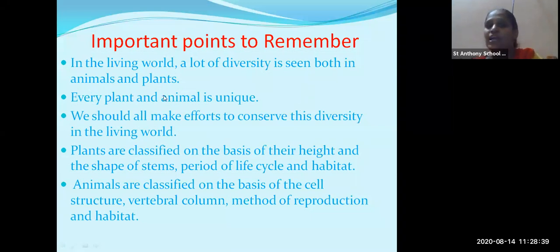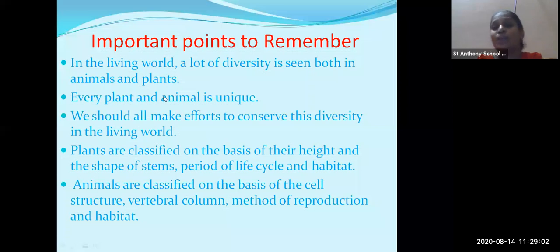Okay. In plants, how did we study the classification? We studied the classification according to height, that is trees, shrubs, creepers. Again, the plants were classified into flower-bearing or non-flower-bearing, that is flowering plants and non-flowering plants.